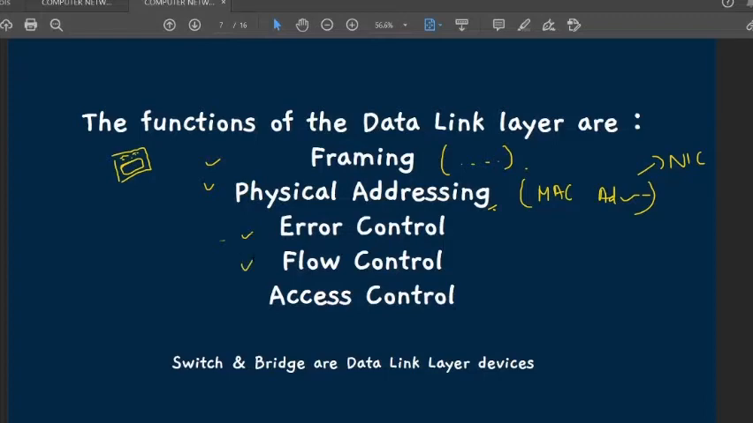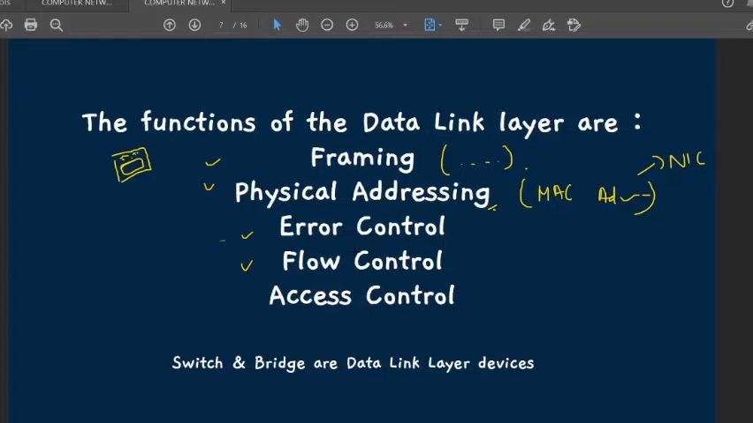Flow control. What is flow control? We know that the bit rate was controlled in the physical layer, but here we are not having bits, we are having frames. We check that the data rate must be constant on both sides, the sender side and the receiver side, otherwise the data may get corrupted.